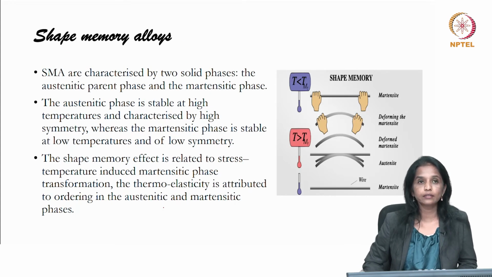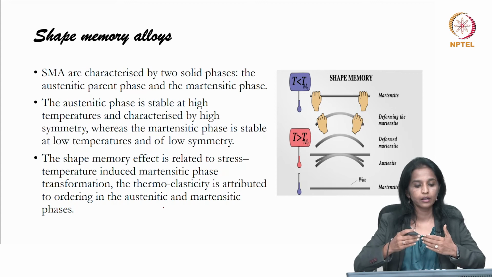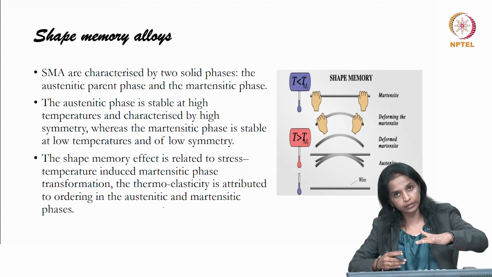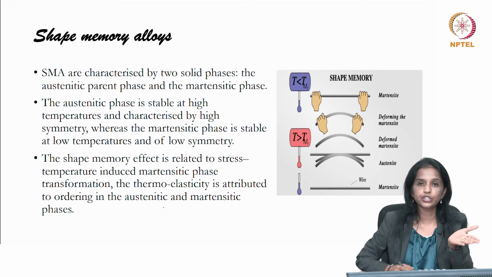The phenomenon of shape memory happens because of the ability to shift from the austenitic to the martensitic and then further back to the austenitic phase.